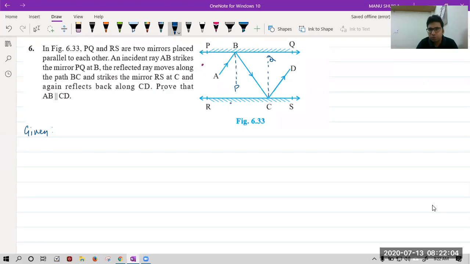First, write PQ and RS are two mirrors placed parallel to each other. That is given to me: PQ parallel to RS. Second thing is incident ray AB strikes a mirror at B. Reflected ray is this. Nothing else is given to you. After that, you have to prove AB parallel to CD.